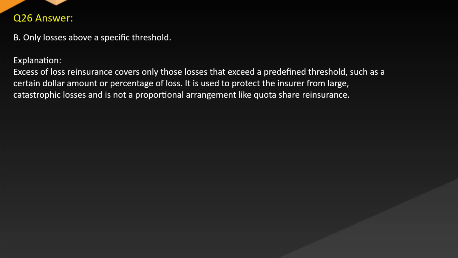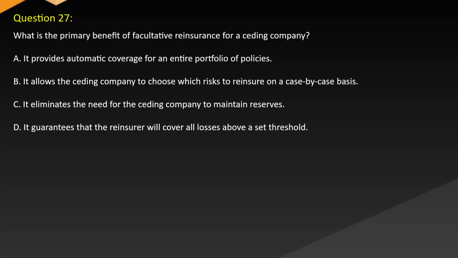Explanation. Excessive loss reinsurance covers only those losses that exceed a predefined threshold, such as a certain dollar amount or percentage of loss. It is used to protect the insurer from large catastrophic losses and is not a proportional arrangement like quota share reinsurance. Question 27. What is the primary benefit of facultative reinsurance for a ceding company?